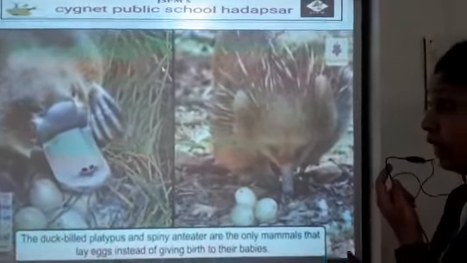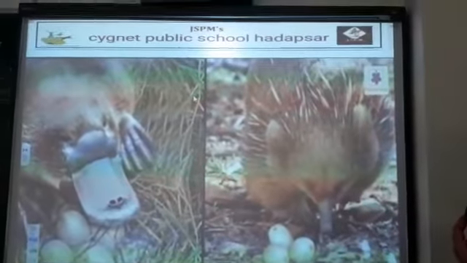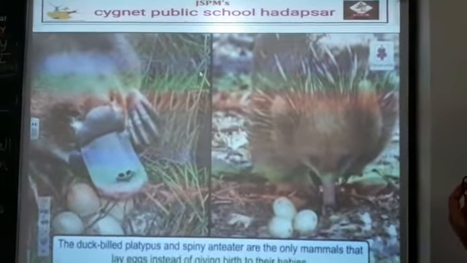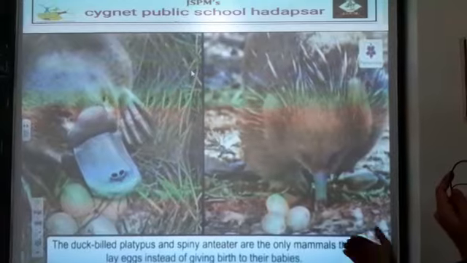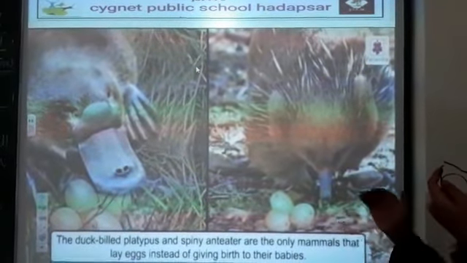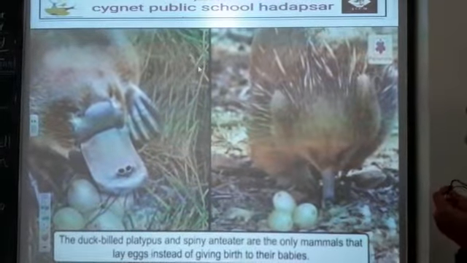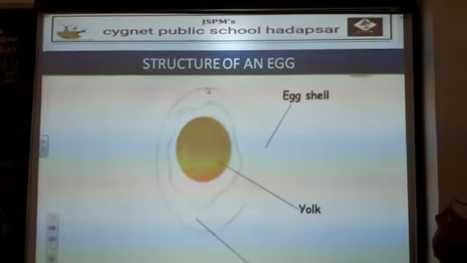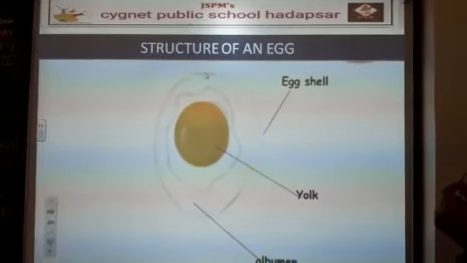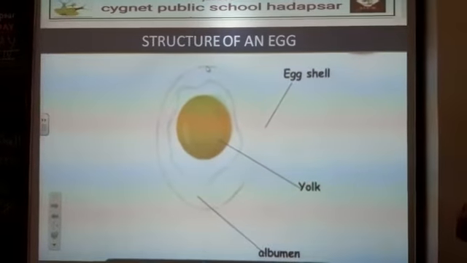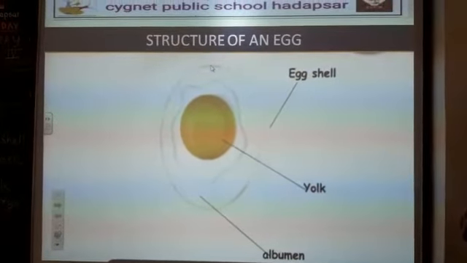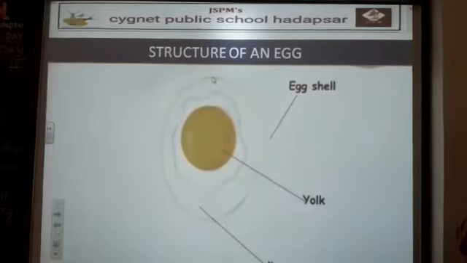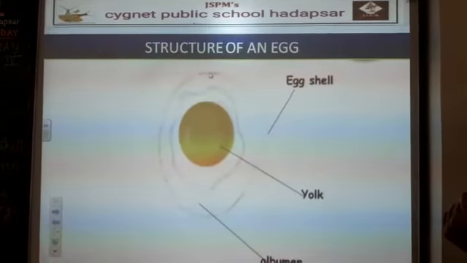It means they feed milk to their babies, but they lay eggs. So this is the only exception. Okay. So next, structure of an egg. We will learn about the animals who lay eggs. But before that, we should know what is the structure of an egg.